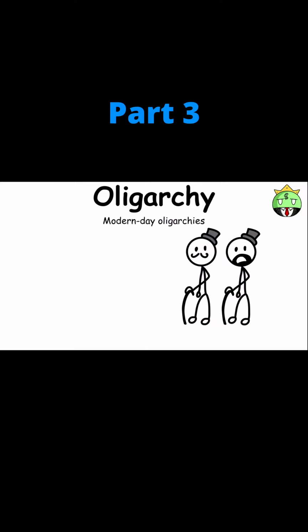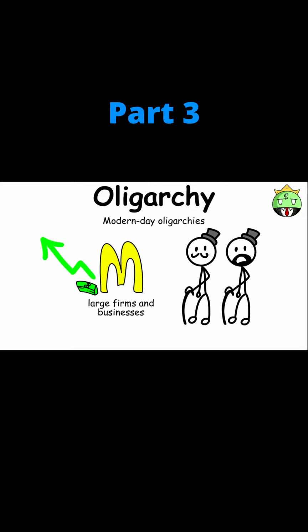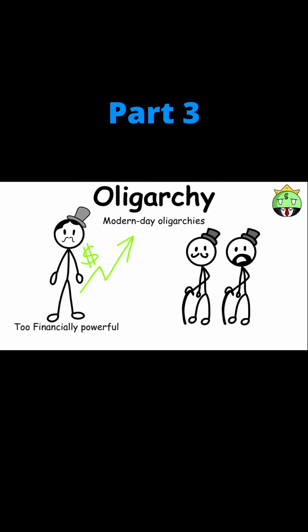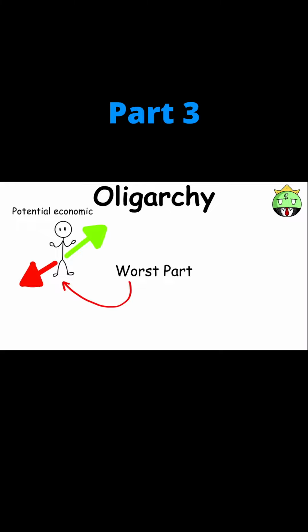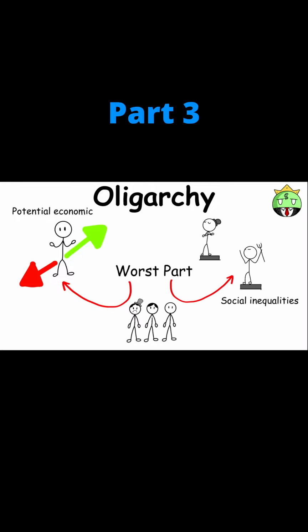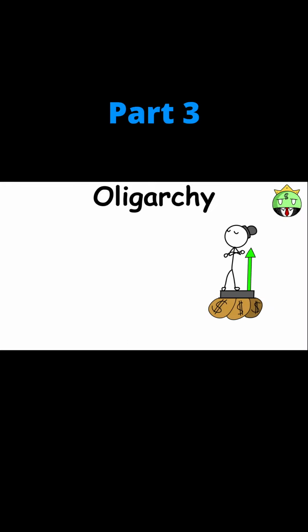Modern-day oligarchies often arise when large firms and businesses become too financially powerful. The worst part about oligarchies is the potential economic and social inequalities between different classes. Only the rich and powerful benefit from decisions made by their fellow oligarchs.